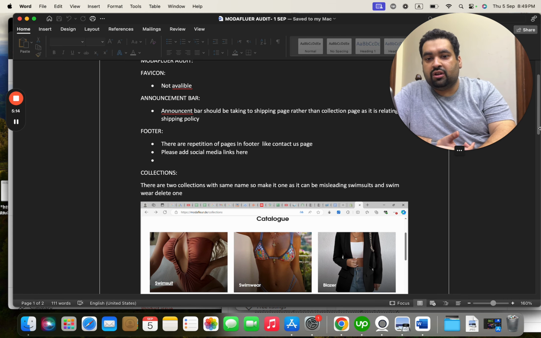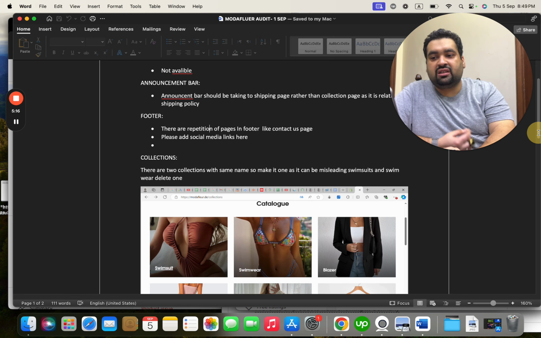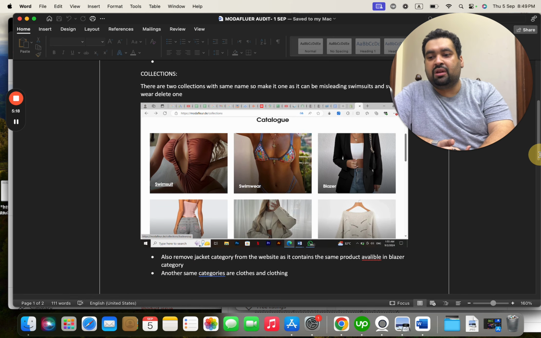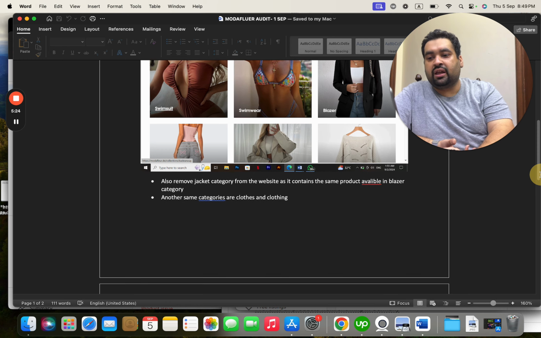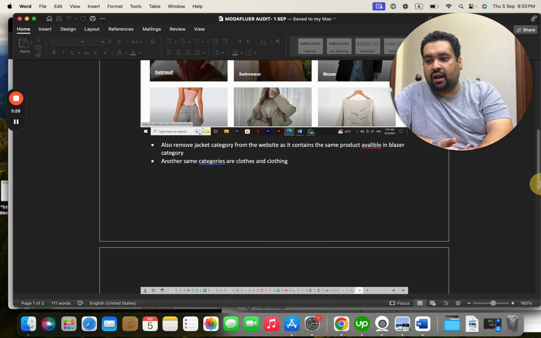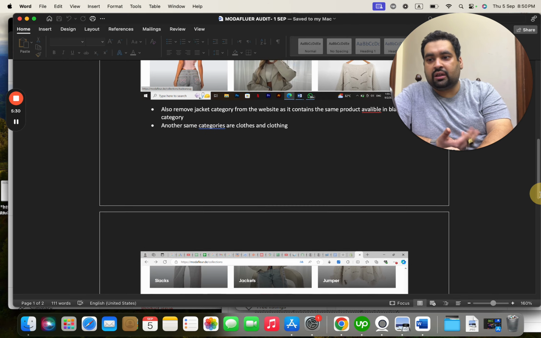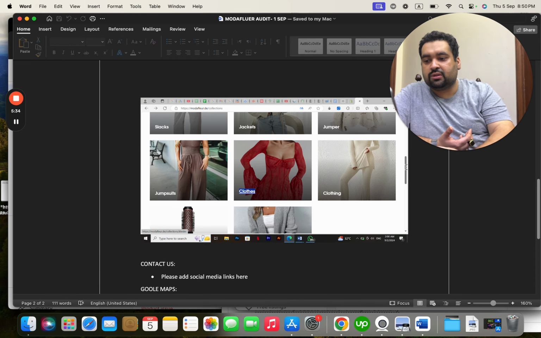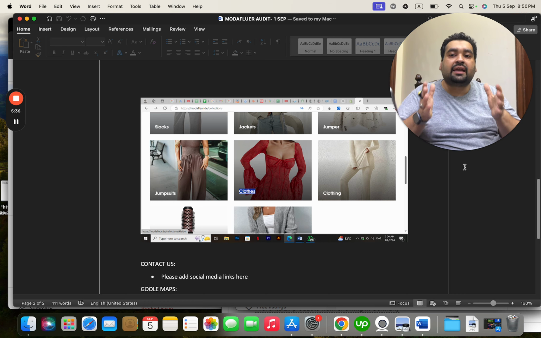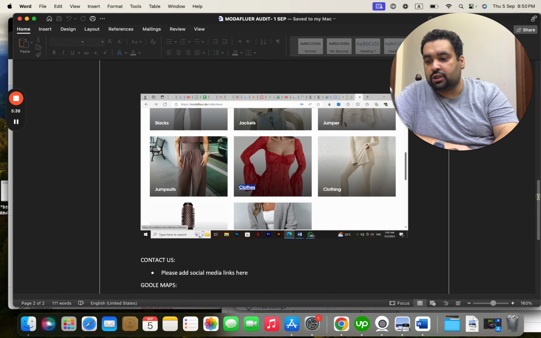Then we figured out that there are two collections with the same name, which actually makes it misleading, like swimsuit and swimwear. So that was a confusion over there. Also, we suggested removing the jacket category, as it contains the same products as the blazers category. Other similar categories are clothes and clothing over here. This was an issue as well. And then there were some blank categories as well. That was an issue as well.